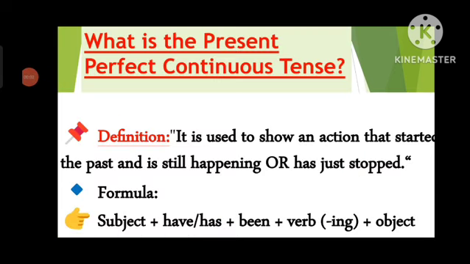Let's get started. First of all, the definition of present perfect continuous tense. It is used to show an action that started in the past and is still happening or has just stopped. The formula of this tense is: subject plus has/have plus been plus verb-ing plus object.